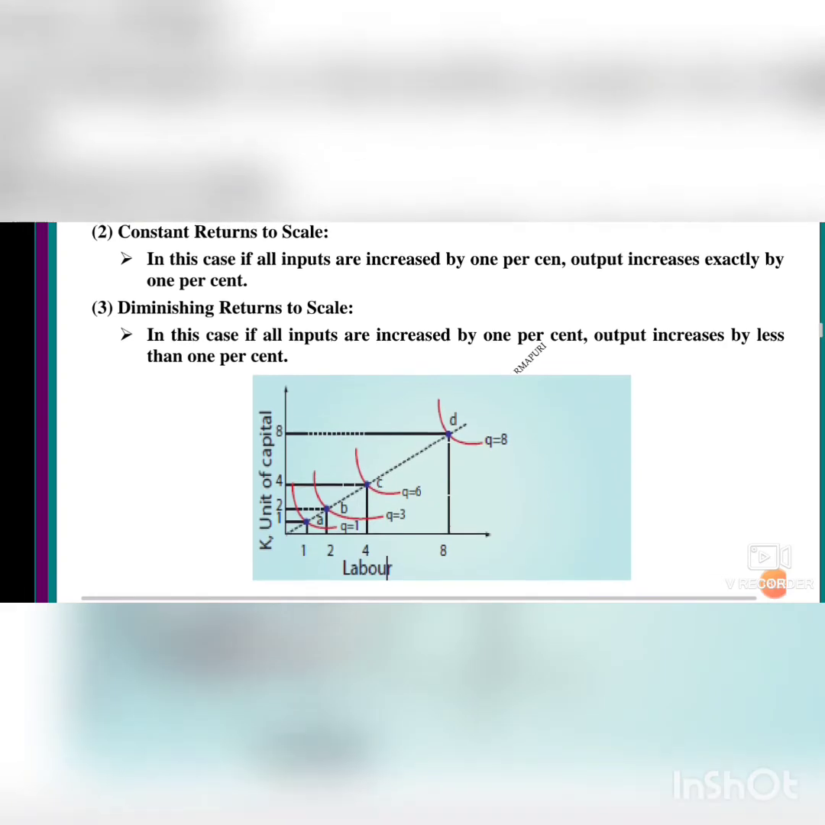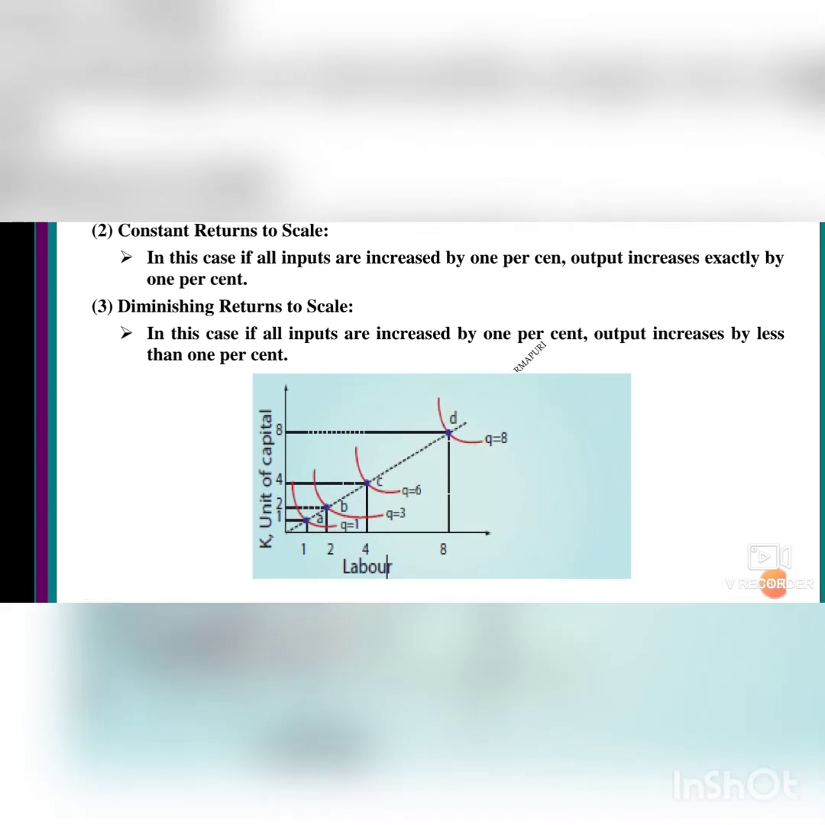So now we will see the diagram for the laws of returns to scale. You see the diagram. X-axis is labor and y-axis is capital. So 1, 2, 3, 4 are marked. You see the curves, only the curves. I will explain the curves diagram here.